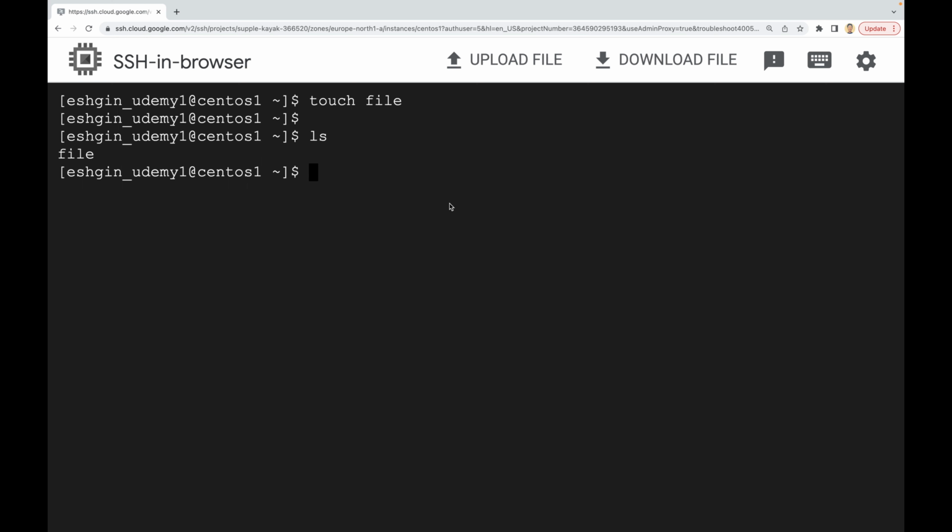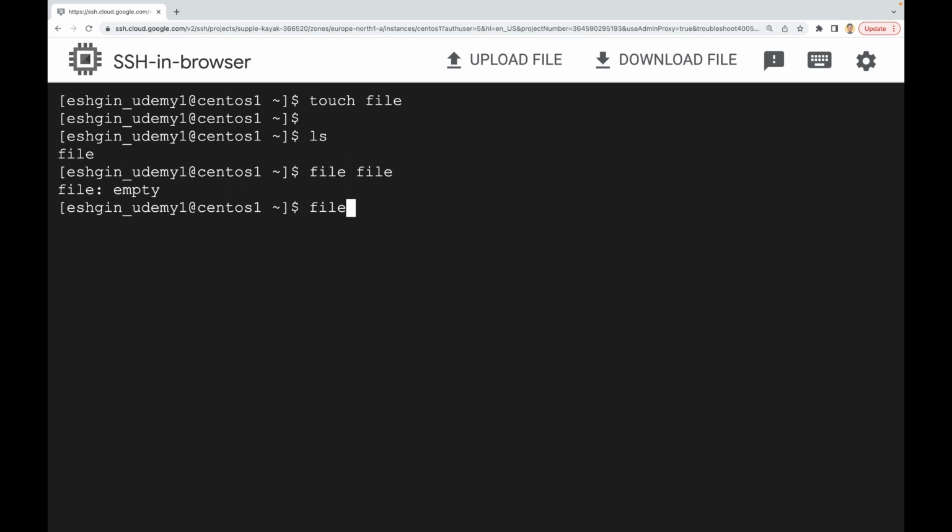In order to determine the file type, you can use the file command itself. For example, we just created this file. I'm going to use the file command and then I'm going to give the file name. So it is file. Press enter. So it says that this file is empty. So it can't determine the file type because the file itself is empty. And if you remember, we said that it will figure it out on its own, but it should look into the file contents. And after that, it can know that, okay, this is a PDF file, this is a text file, etc. We can check another file in the etc directory.